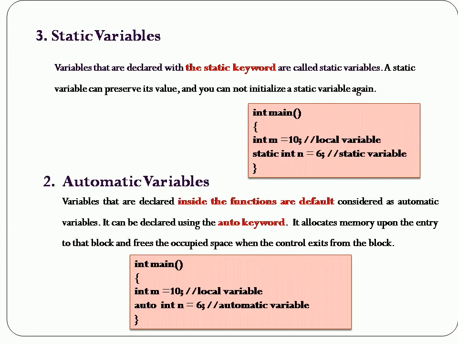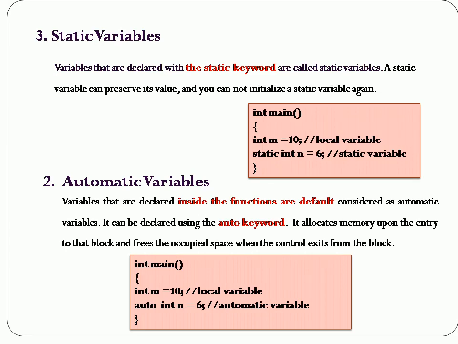Automatic variables. Variables that are declared inside the function are by default considered as automatic variables. So whatever variables are declared inside the functions will be called automatic variables, and you can also declare them using the keyword called auto. A variable declared using the keyword auto is also called an automatic variable.